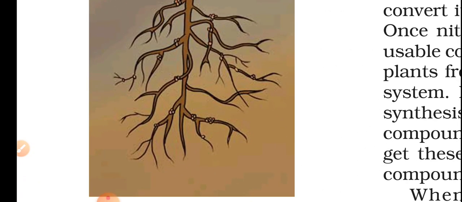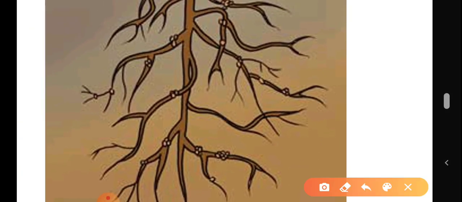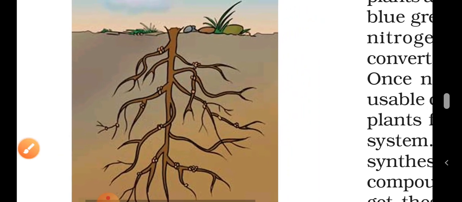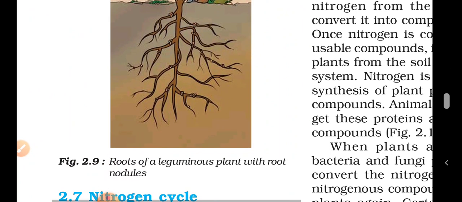Can you see this? These are nodules. Rhizobium bacteria grow here. They provide nitrogen to the plant. The plant provides shelter to the bacteria. Rhizobium bacteria.